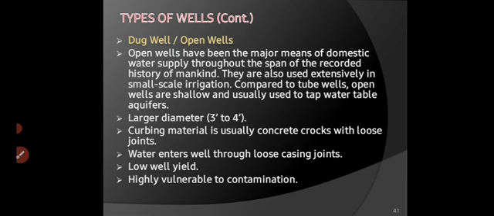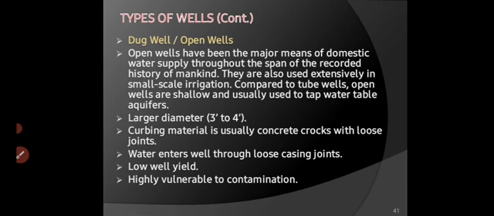Compared with tube wells, open wells are shallow and usually used to tap water table aquifers. In villages nowadays also the water is available from open wells. They have a large diameter, and the curbing material is usually concrete or rocks with loose joints.